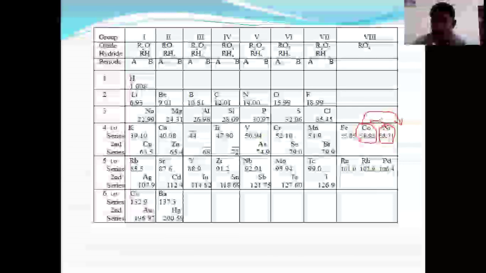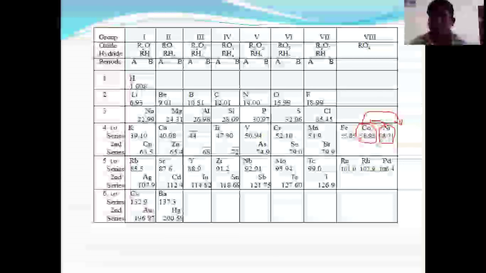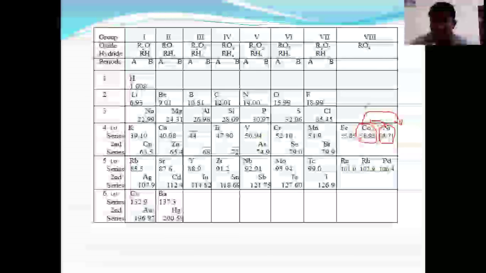But you may have a doubt in your mind: why were these elements arranged in a dissimilar order of atomic weight? There is only one reason. When we consider the vertical line, the properties of cobalt resemble the properties of rhodium, and the properties of nickel resemble the properties of palladium. So even though 58.7 should come here, it is not placed here. Why? Because the properties of nickel do not match the properties of rhodium.